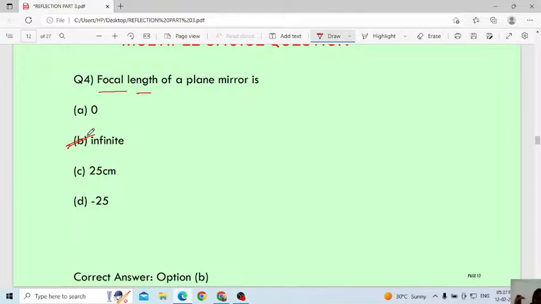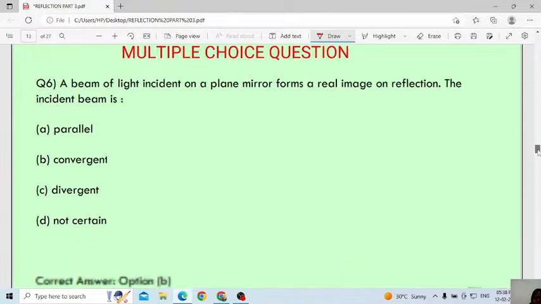This question I had not read before. This one I prepared. That's why even I had a confusion. Focal length of a plane mirror, always remember, the value is infinity. Next one.